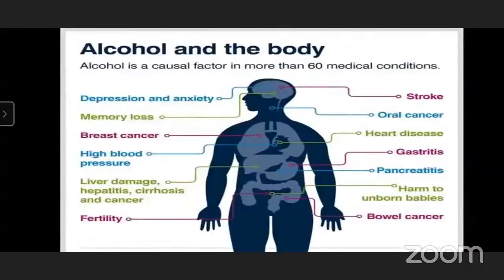And which are the ill effects of alcohol? Depression and anxiety, memory loss, breast cancer, high blood pressure, liver damage, hepatitis, cancer, infertility, bowel cancer, diabetes, stroke, oral cancer, heart diseases.